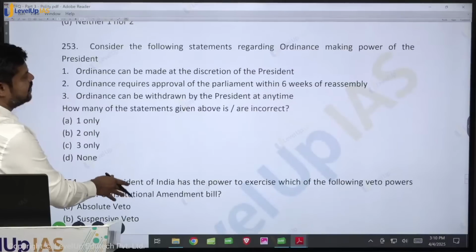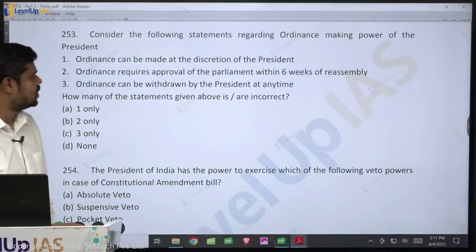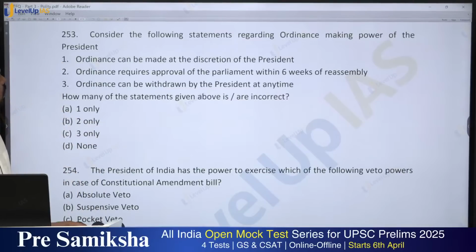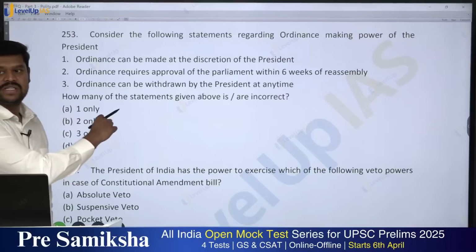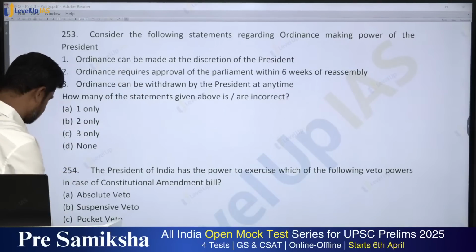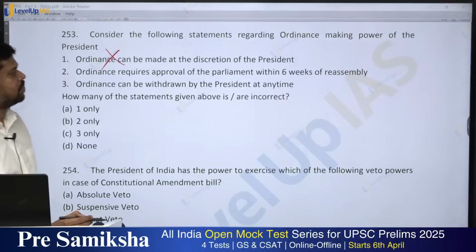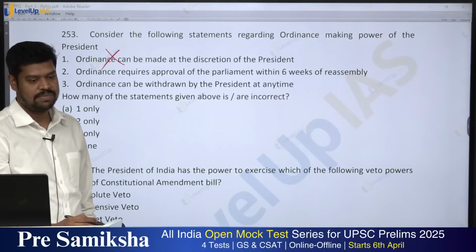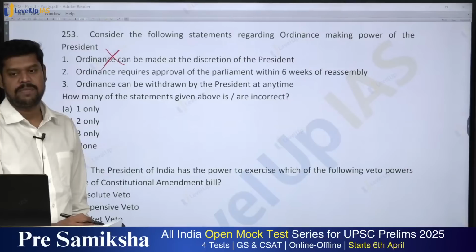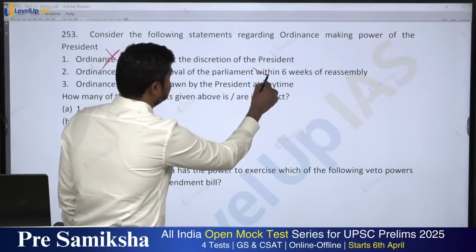Consider the following statements regarding the ordinance making power of the president. 1. The ordinance can be made at the discretion of the president. Is it true? The ordinance cannot be made at discretion; it is based strictly on the aid and advice of the Council of Ministers. 2. Ordinance requires approval of the Parliament within 6 weeks of reassembly. Is it true? Yes, both the houses of the Parliament have to approve within 6 weeks after its reassembly. Okay, so this is true.